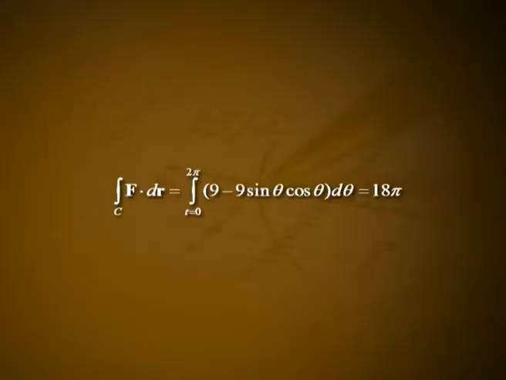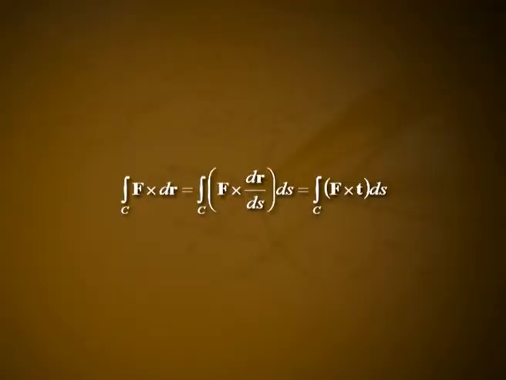Hence, we obtain the integral over C of f dot dr, which is equal to the integral from t equal to 0 to 2 pi of 9 minus 9 sin theta cos theta d theta, which is equal to 18 pi. Vector line integral: if the vector r of t is equal to x of t i plus y of t j plus z of t k, a less than or equal to t less than or equal to b,